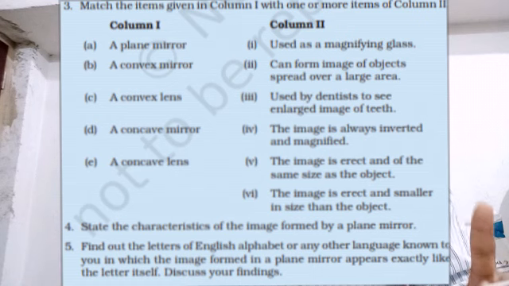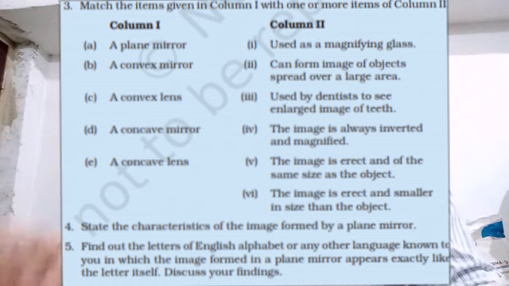Class, here in number 4, remember, the image is situated at the same distance from the mirror as the object. This will help us in questions number 12 and 13. We will see that. Remember, the image is situated at the same distance from the mirror as the object. Okay.